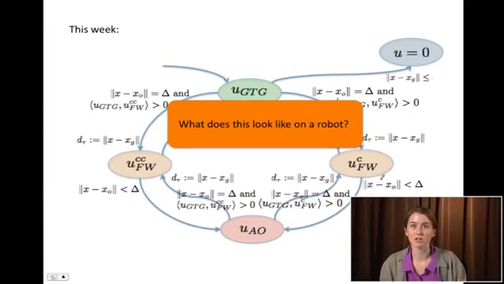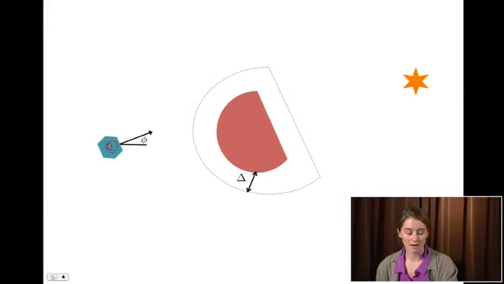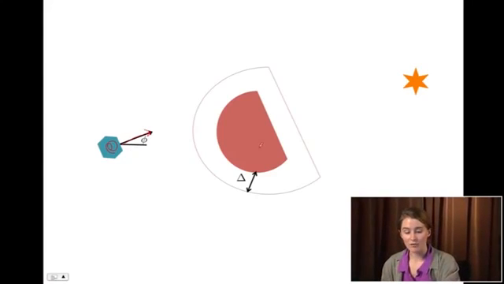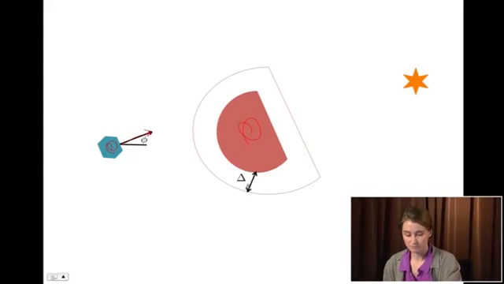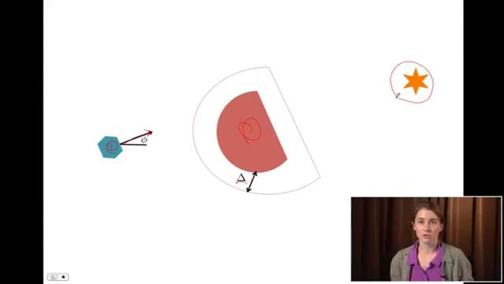So we're going to answer this question of what does this look like on a robot? In our little setup, we have some robot here. He has a heading given by this black arrow. We have our obstacle in red. Around this obstacle, I've drawn a line in gray that represents this delta distance away from the obstacle at which we need to switch to avoid obstacle when we get inside. And then here, the little orange star is our goal.